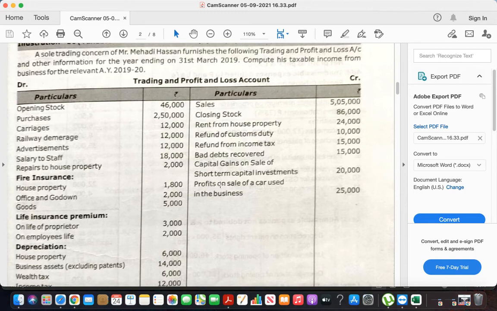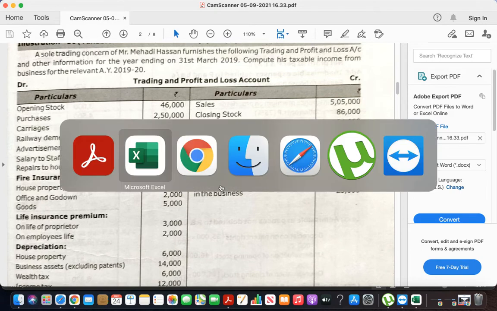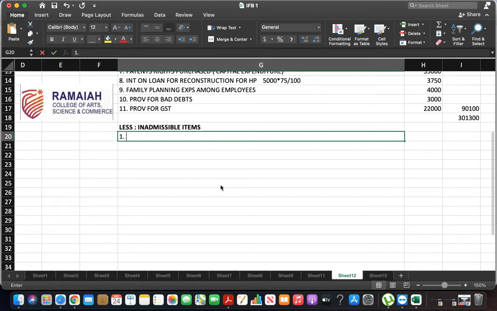Next, closing stock. Regarding this, we have an adjustment on opening stock and closing stock. Correct? Opening stock is undervalued and closing stock is overvalued. Of course, that's the nature of the business. If the opening stock is undervalued, automatically closing stock will be overvalued. That's very simple. So both will be deducted. Right. Number one, undervaluation of opening stock.